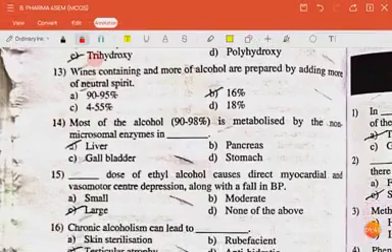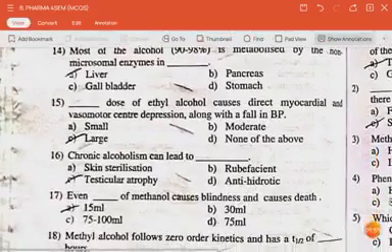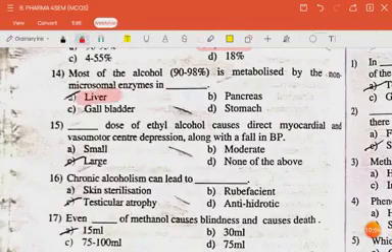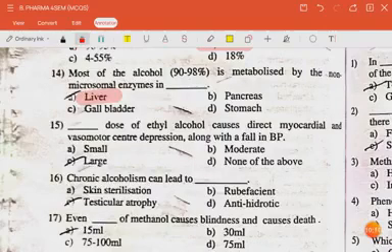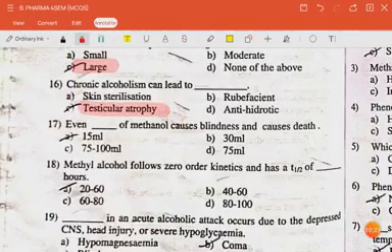The answer is trihydroxy. The next question is wines containing dash percent or more of alcohol are prepared by adding more of neutral spirit. 16%. The next question is most of the alcohol is metabolized by the non-microsomal enzymes present in the liver. The next question is dash dose of ethyl alcohol cause direct myocardial and vasomotor center depression along with fall in blood pressure. The answer is large. The next question is chronic alcoholism can lead to testicular atrophy. The next question is even dash of methanol causes blindness and can cause death. 15 ml.